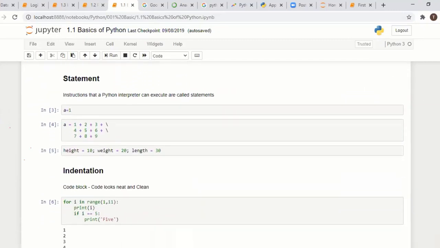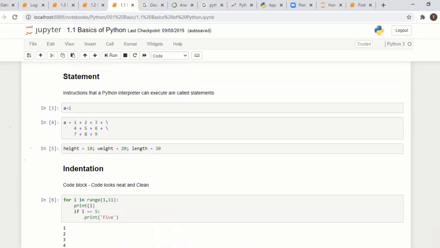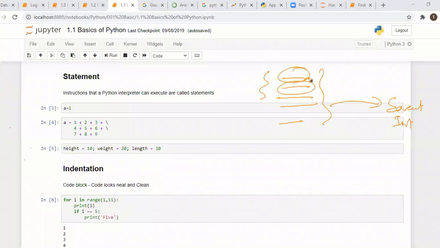Next thing is the statement. A statement is whatever the Python interpreter executes. If you write any line, what is the purpose of a program? If you write a number of lines of code, at the end they get executed by the Python interpreter. These lines are statements.